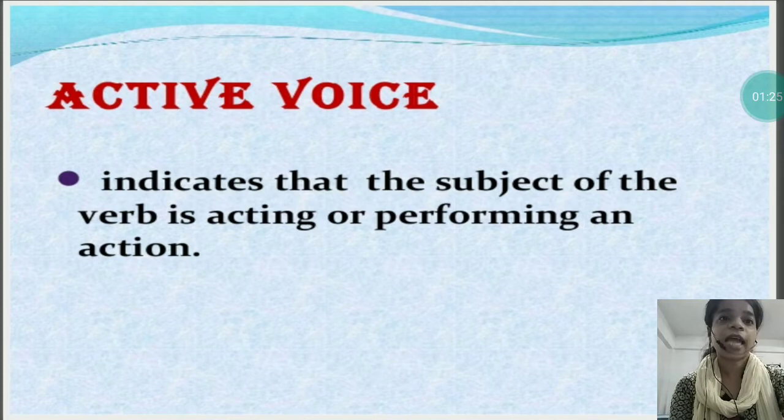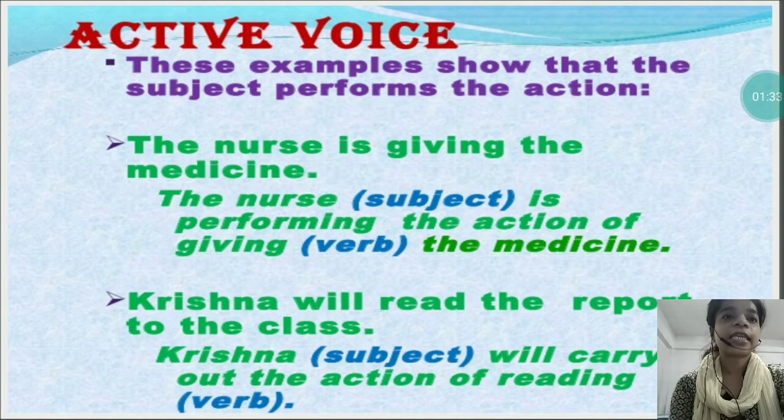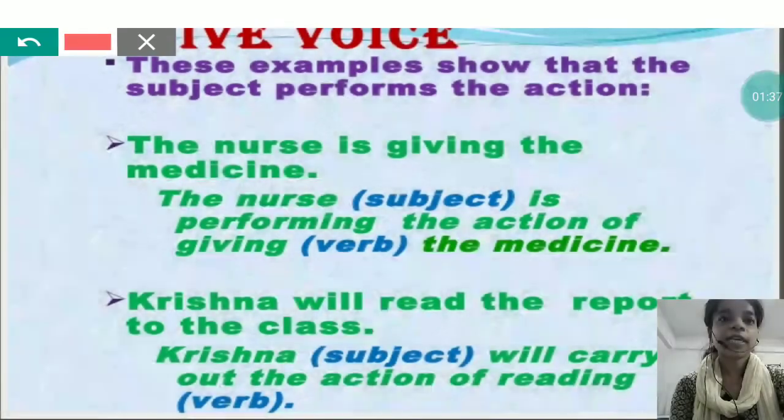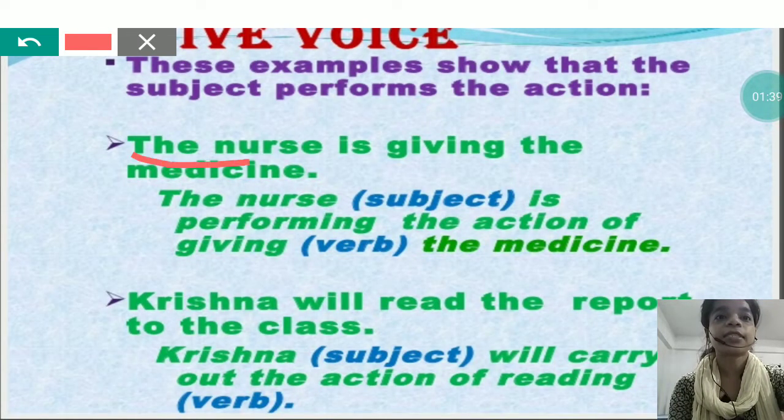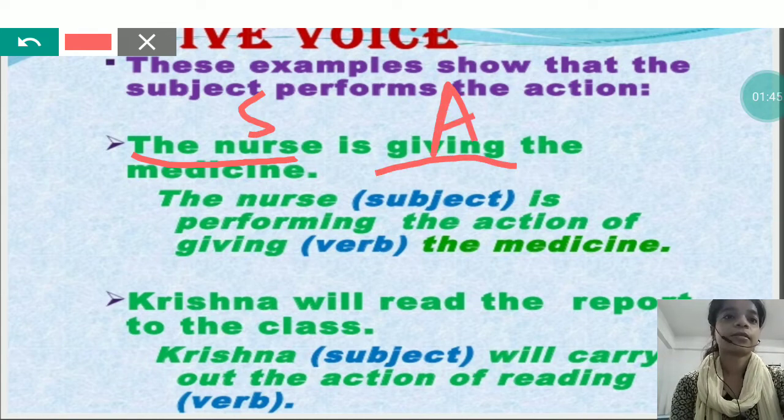So the first one, active voice, indicates that the subject of the verb is acting or performing an action. For example, the nurse is giving the medicine. So again you can see in this sentence the subject nurse is performing the action of giving the medicine.